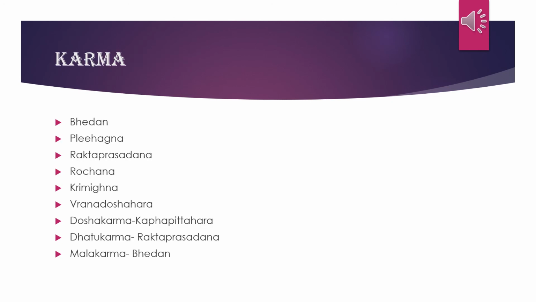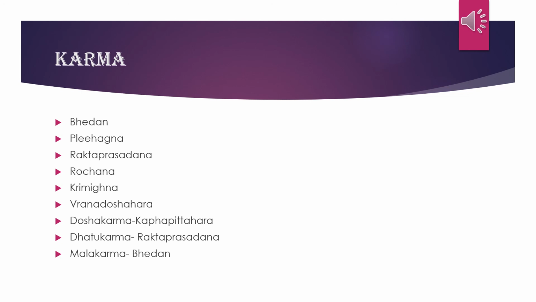Now the karma. Bhedan karma because it is purgative. Next is Plihagna, it cures disease of spleen. Rakta Prasadan, it is a blood purifier drug. Rochan, Relisn, and Crimigna, anthelmintic. Vrana Doshahara, it is helpful in wound healing.